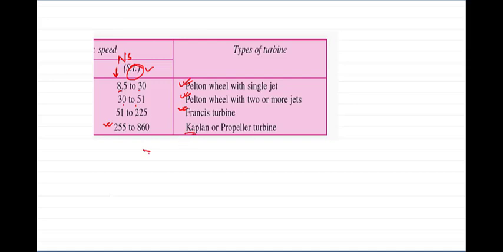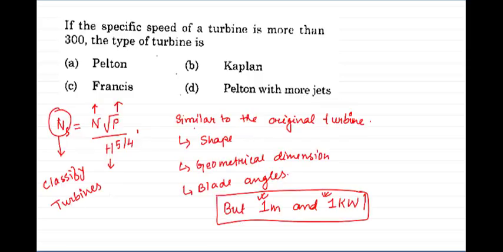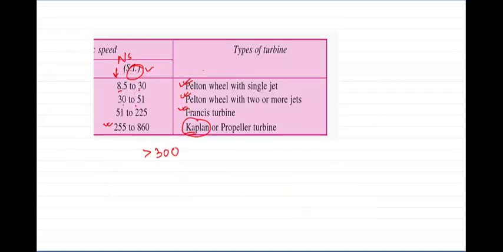So our value given is greater than 300. So our turbine will be what? In our question, if the specific speed of a turbine is more than 300, then the type of turbine will be Kaplan turbine. Okay. So next question.